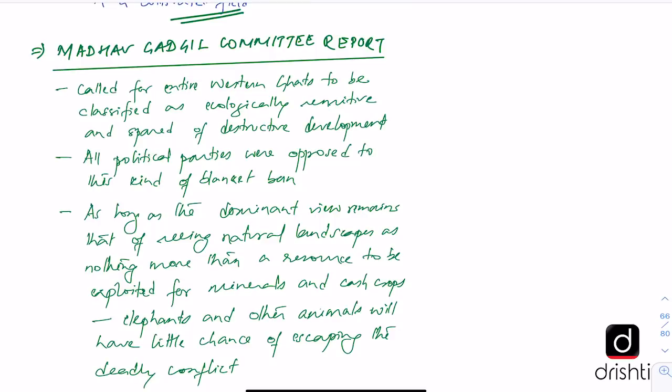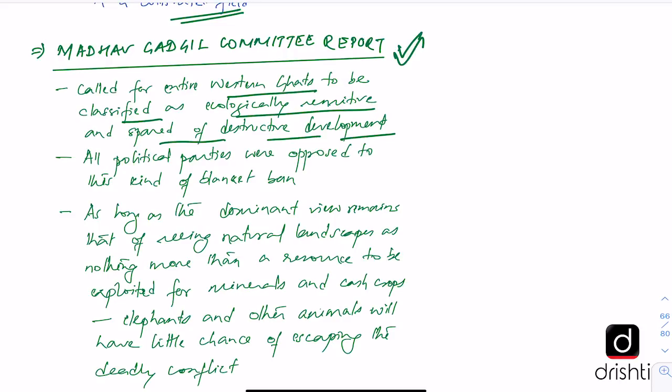The editorial also mentions the Madhav Gadgil committee report, and this report is very important from exam point of view. Now this report had called for the entire Western Ghats to be classified as ecologically sensitive and spared of any destructive development. But this report was not accepted by the political parties cutting across the spectrum, because all the political parties want development to happen and because they have their vote banks to protect. Plus they are getting funding from the big businesses. So it was not as per their liking.